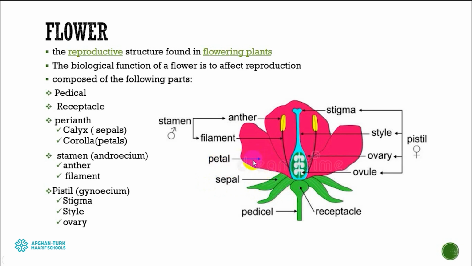The petals, or colorful leaves, have these colors and really good smells in order to attract different insects, and these insects work for the pollination. Collectively the petal and sepal structure is called the perianth. Two main and most important parts in the flower structure are the stamen, the male reproductive organ, and the pistil, the female reproductive organ.